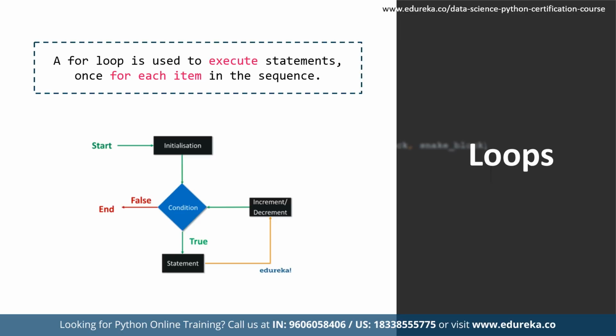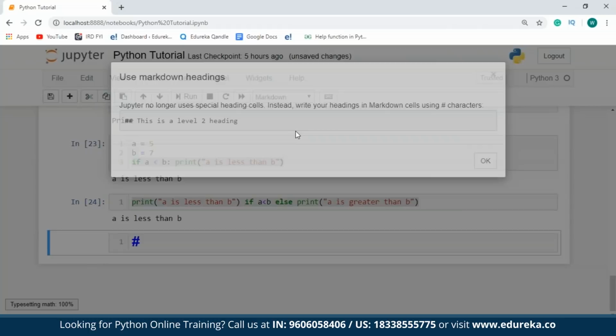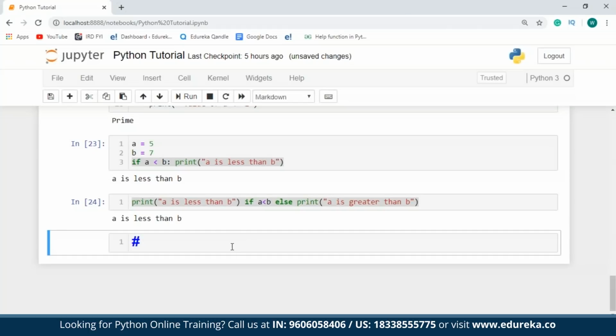So let me just get back to my Jupyter notebook to show you guys the syntax of the for loop. Before that, I'll just create a heading and I'll say for loop.